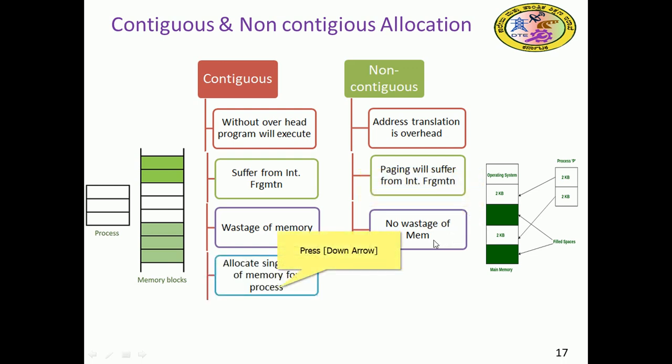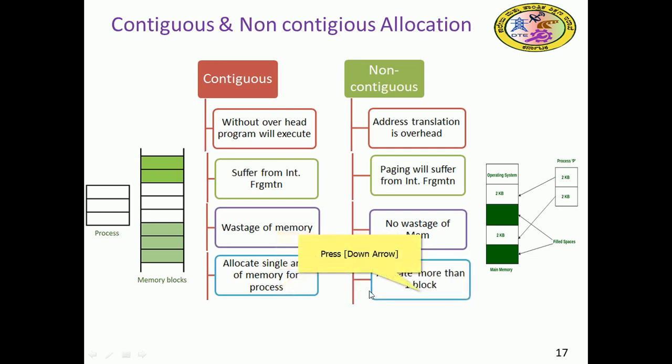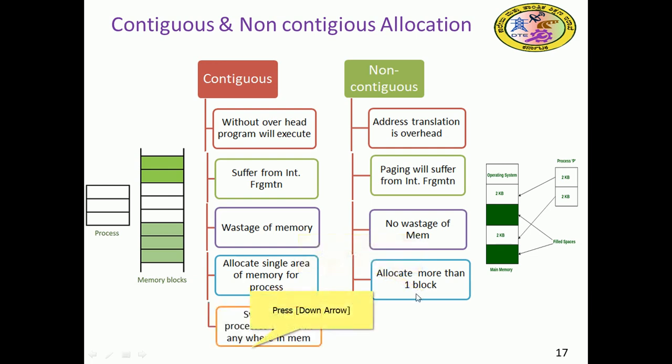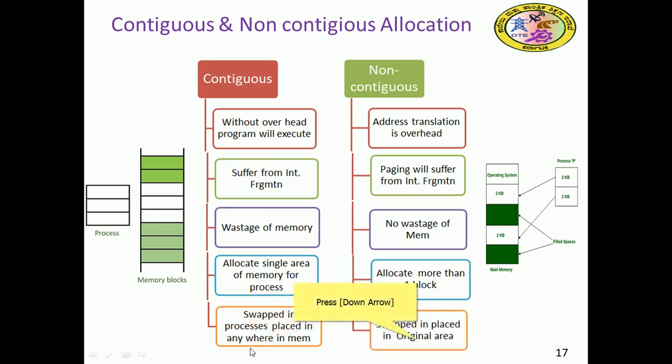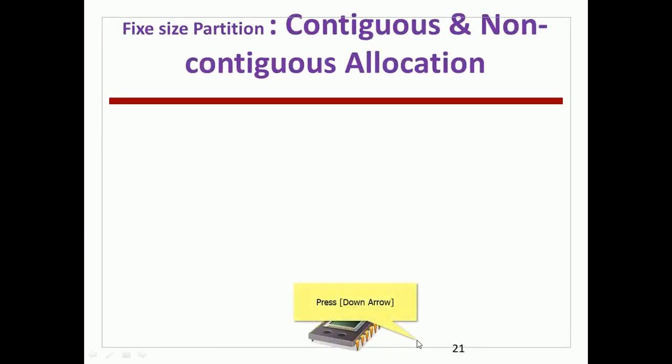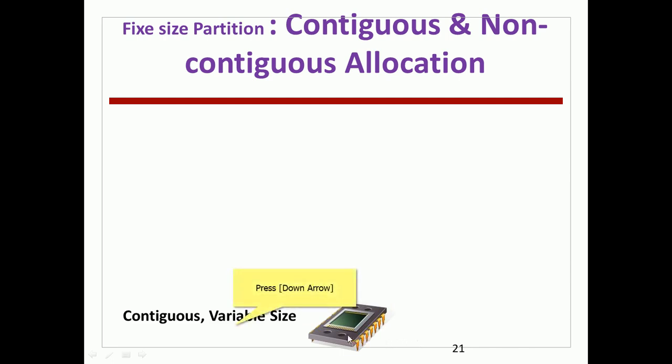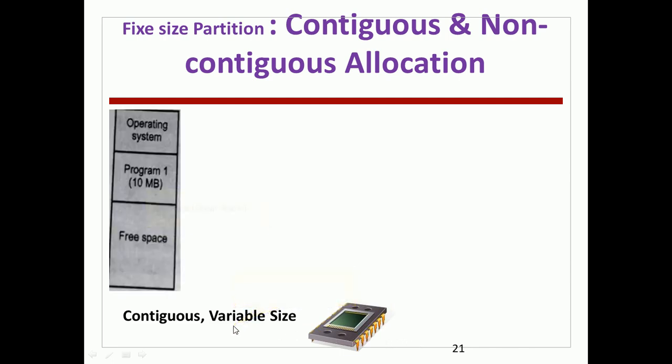Contiguous allocation gives a single area of memory for a process, whereas non-contiguous allocates multiple areas, more than one block. A swapped-in process in contiguous allocation must be placed in the original area; in non-contiguous it can be placed anywhere in memory, because it is scattered. Fixed size partitions are used in the case of contiguous, and variable size is also possible. Here, for example, the operating system program takes 10 MB, and free space will be there.